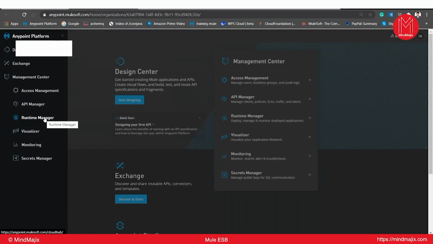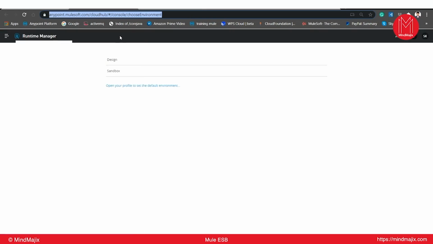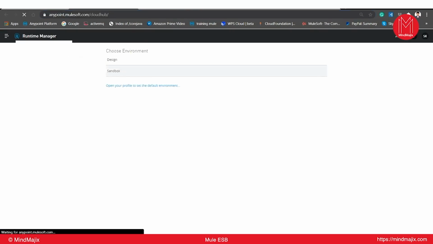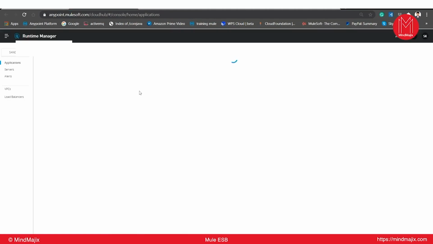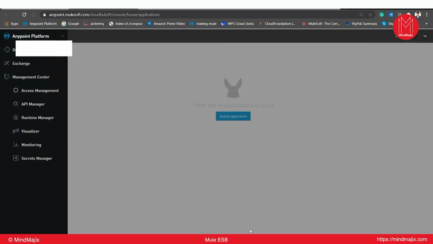We can register your runtimes, that means on-premises runtimes, with this Runtime Manager. So if I click on Runtime Manager, you can see it is routing to CloudHub. That means everything is on cloud. Now in this Runtime Manager, we can register multiple servers, on-premises servers, different versions of servers, and you can deploy your applications through Runtime Manager to on-premises servers. This is a simple architecture of Anypoint Platform.